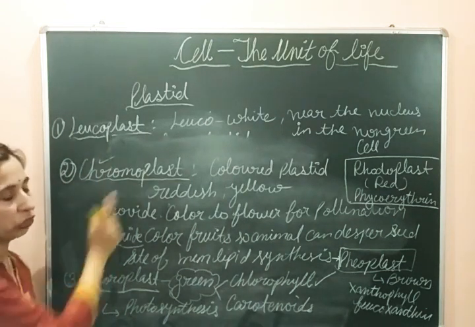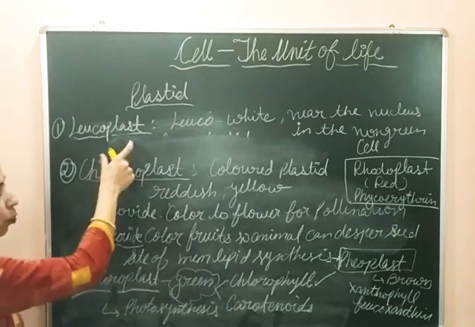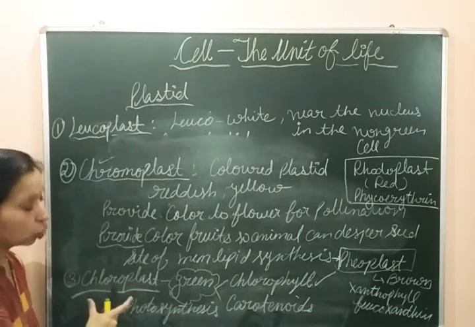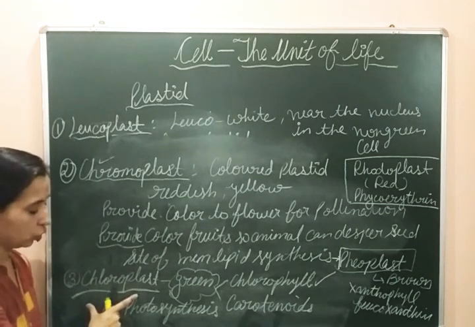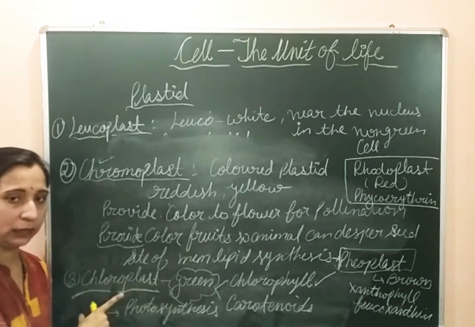So this is about the three types of plastids: leucoplast, chromoplast and chloroplast. Now we will take the complete structure of this chloroplast in the next video.